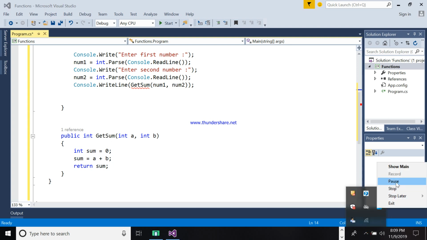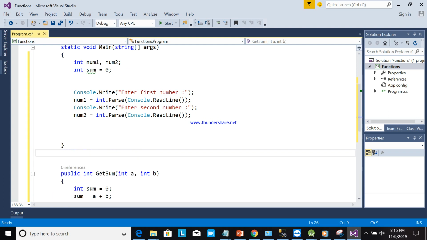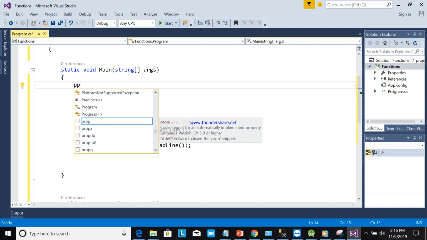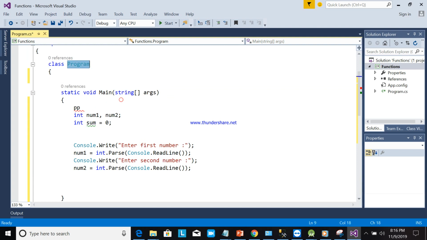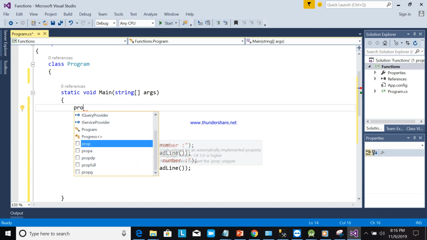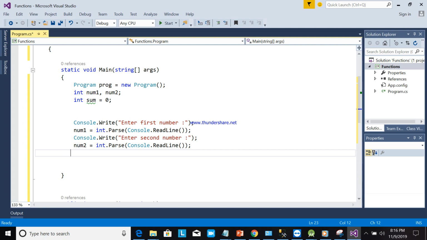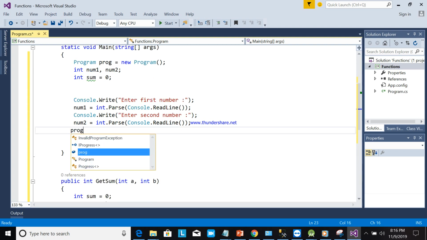Post this one. Okay, so to call this one here, you need to declare here the object. So what's the name of the program? The class is program. Okay, program. For example, prog is equal to new program. Okay, then after that, call the function. So prog dot get sum.